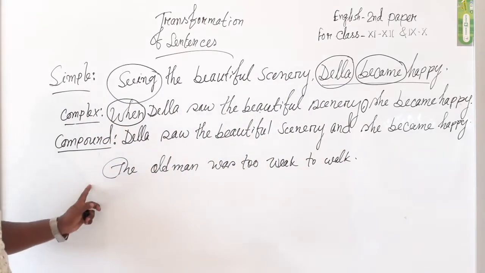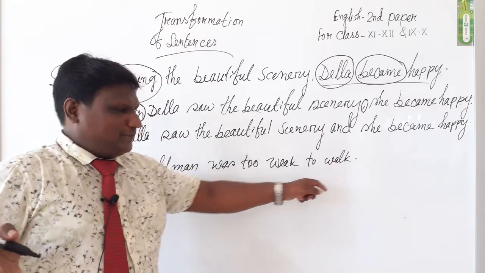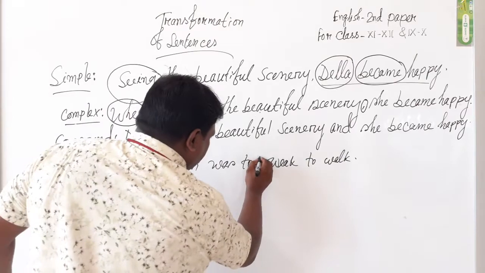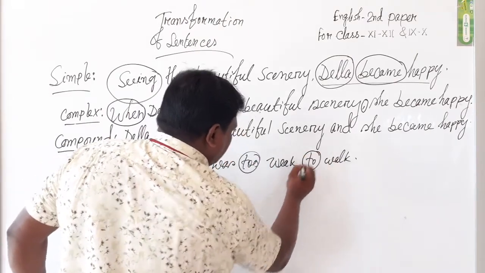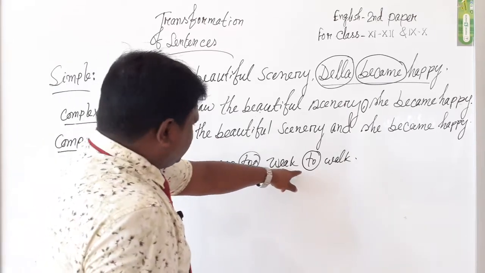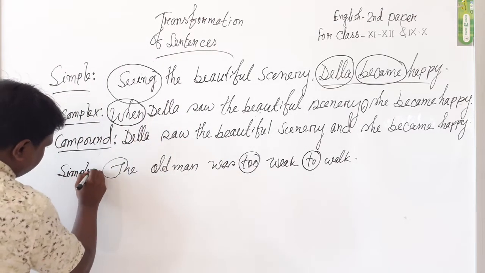Who will be able to say what type of sentence it is? Here it includes to, and we know that when to is included the sentence is simple.